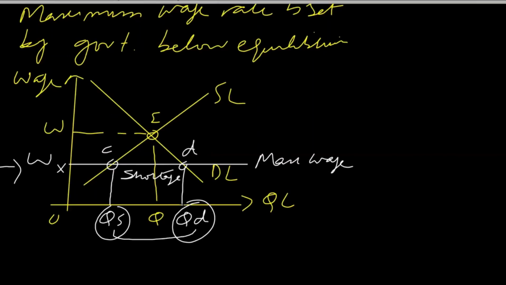So they will demand more workers, but the workers will not be willing to work, so supply of labor will fall. So whenever demand for labor is high and supply of labor is low, there will be a gap between demand and supply, which is known as shortage of workers.